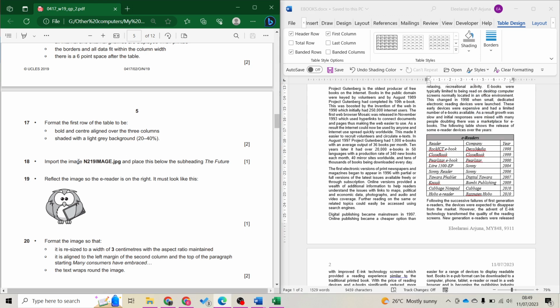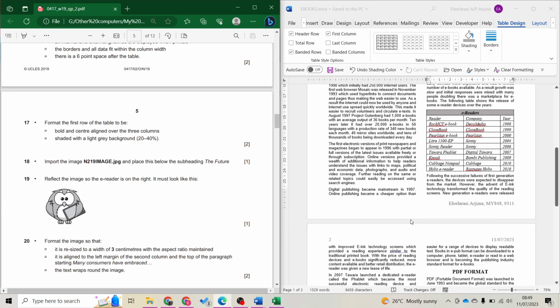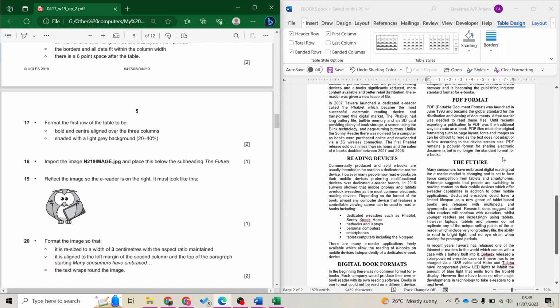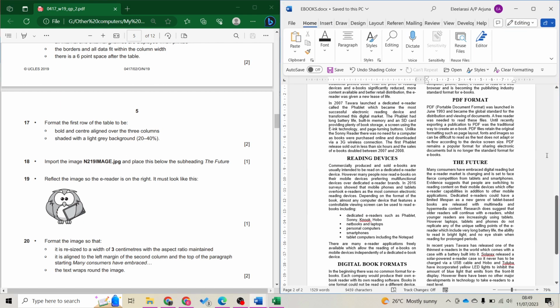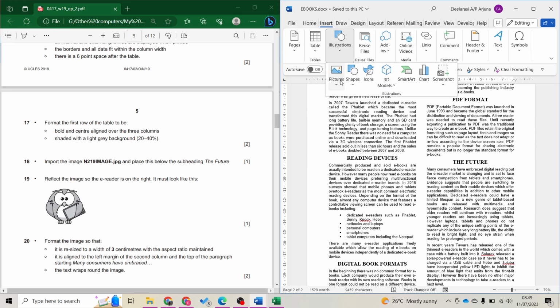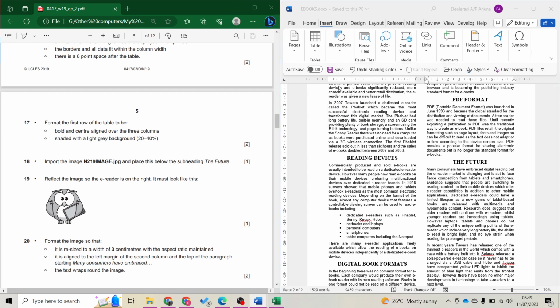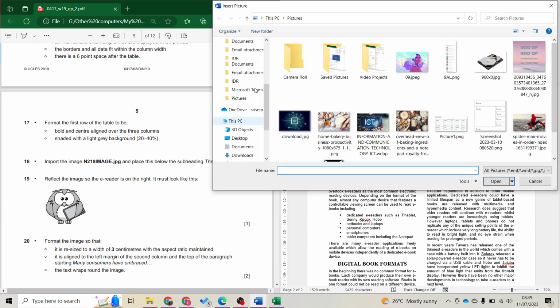Save. Import the image and place this below the subheading The Future. So let's look for The Future. So below this, that means Scala. Okay. So what I'm going to do is insert pictures, this device, from desktop.